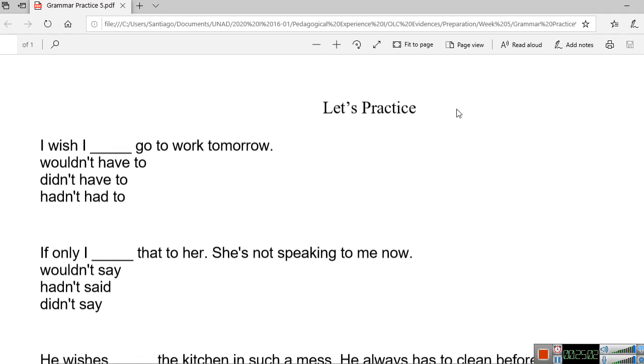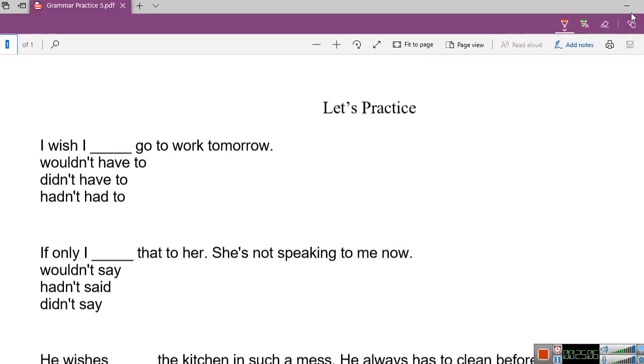So let's practice. Look at the first exercise. I wish I go to work tomorrow. Which one do you think is the answer? I wish I didn't have to work tomorrow. Very well.